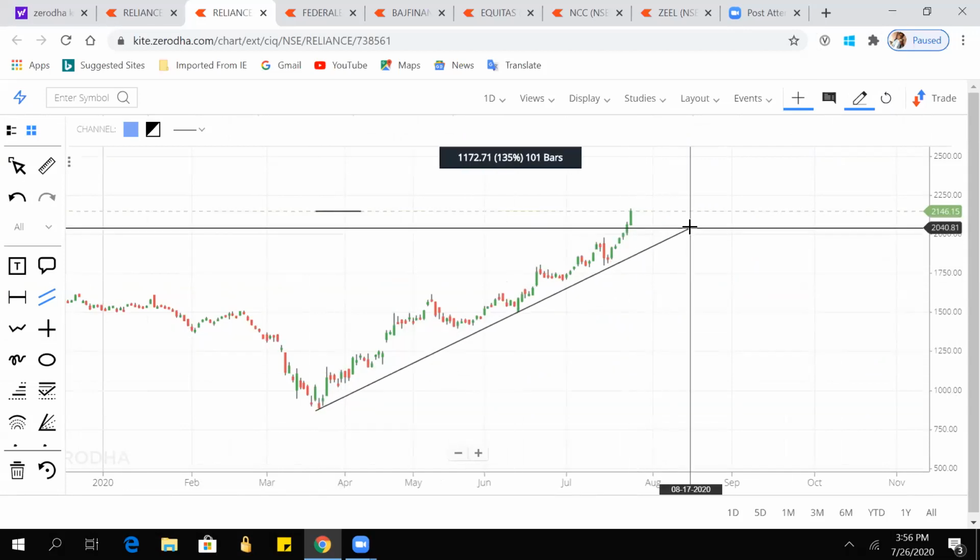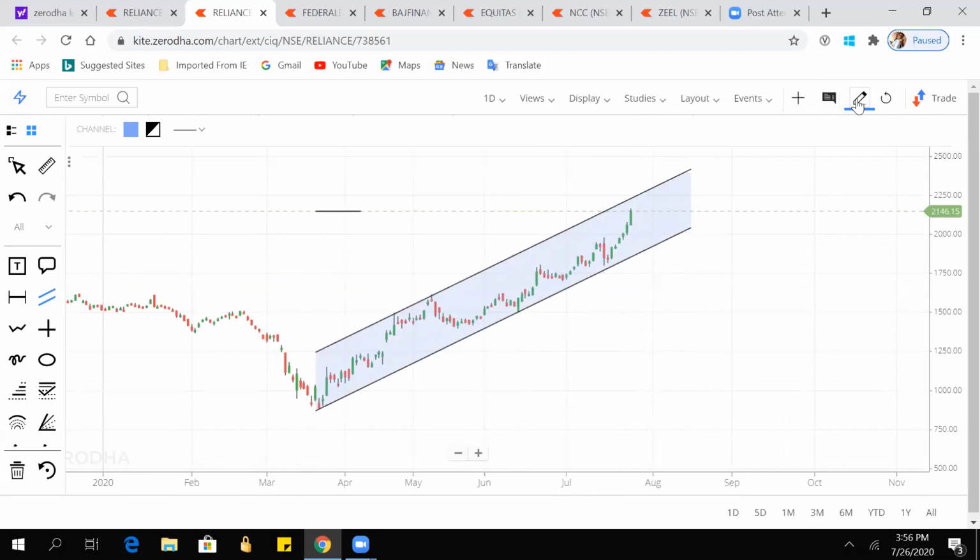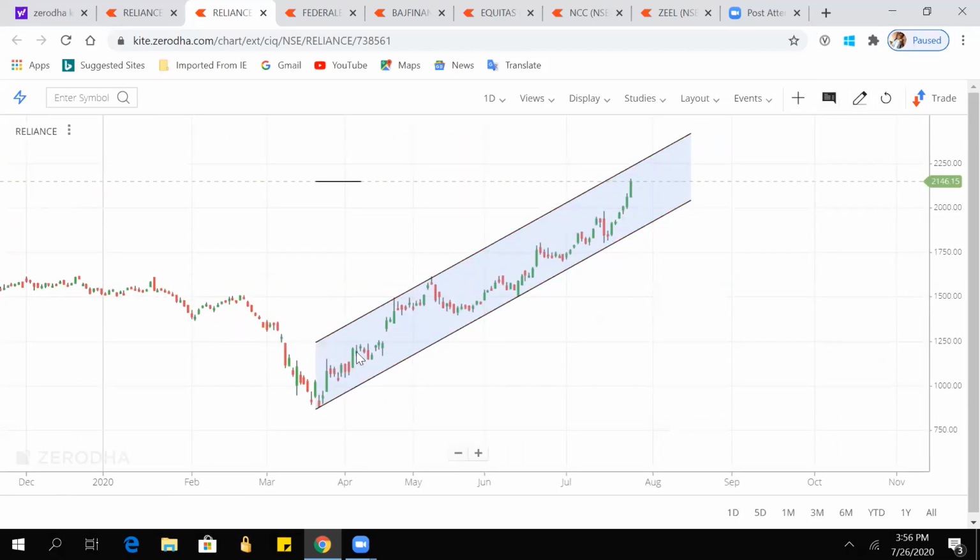Like this and this. So if we see the Reliance daily chart, it is moving in this channel only. This is the support line. We can see that it has taken support here, then here, then here, and is making resistance there. Earlier it was making resistance on this line, but now this has been broken. So let's see what happens to it. If we see history, then based on history it will again touch this line, but now let's wait for it.